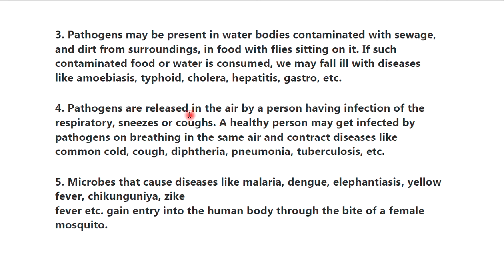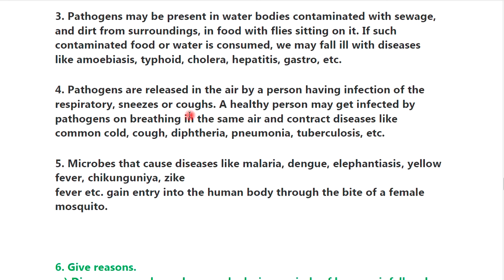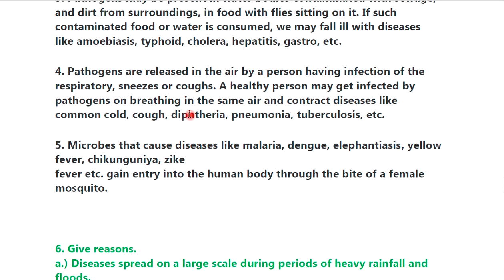If such contaminated food or water is consumed, we may fall ill with diseases like amoebiasis, typhoid, cholera, hepatitis, gastro, etc. Fourth, pathogens are released in the air by a person having an infection of the respiratory tract, by sneezing or coughing.